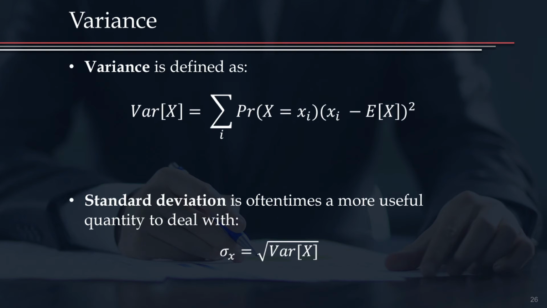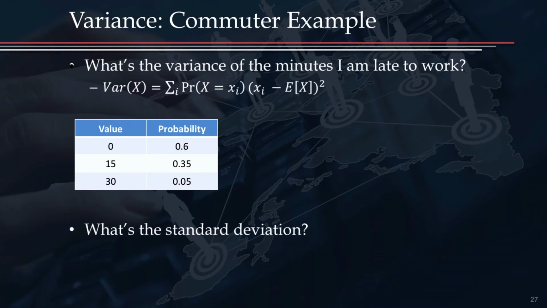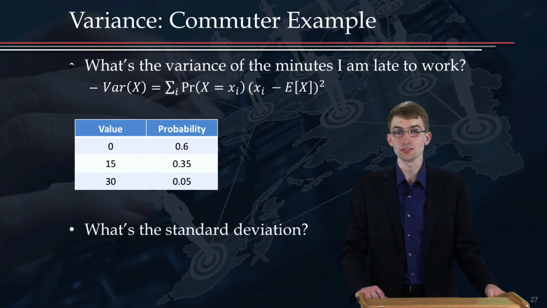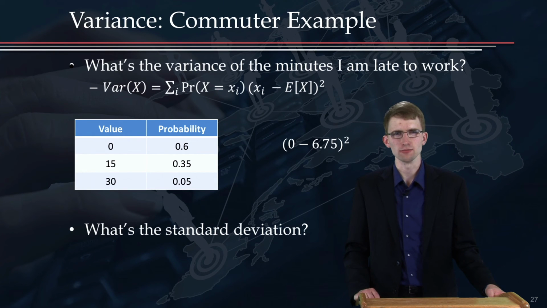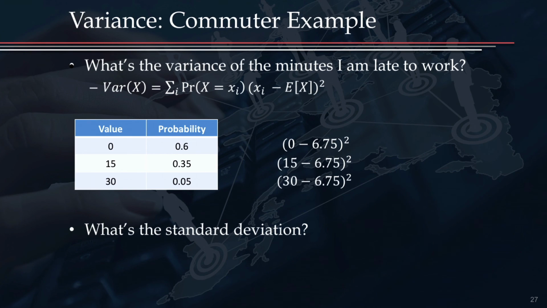So let's do an example. Let's go back one more time to the morning commute. What's the variance of the minutes that I am late to work? So I have written in small text up here the formula for the variance, and we'll see how this works in this example. So for each value, I take the value 0 minus the mean, which you remember we calculated as 6.75 minutes in a previous video, and I'll square it. And do the same thing for the other values, 15 and 30.